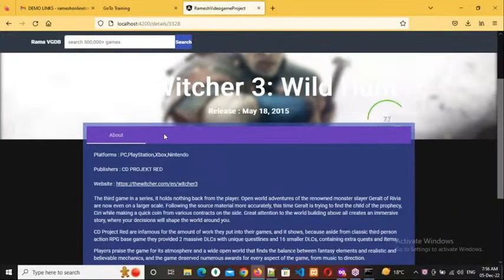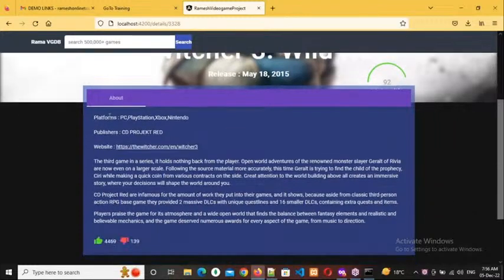And see there, Witcher. There is no trailers tab here. Why? Because there are no trailers. Whenever there is a trailer, then only the tab will display here. Whenever there are screenshots, at that time only the screenshots tab will display here. That much professionally we are writing. This is 92%, and these are the platforms: PC, PlayStation, Xbox, Nintendo.